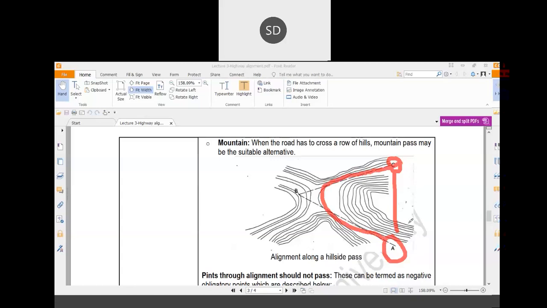Okay, so these are some positive obligatory points. When the road is to cross a mountain, a mountain pass may be a suitable alternative. These are the mountain pass. It may be a suitable alternative.